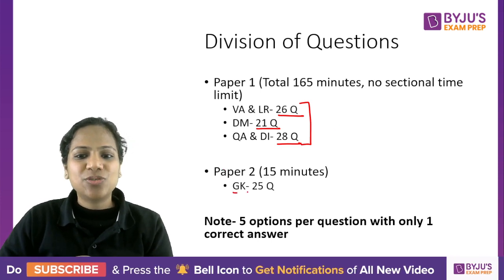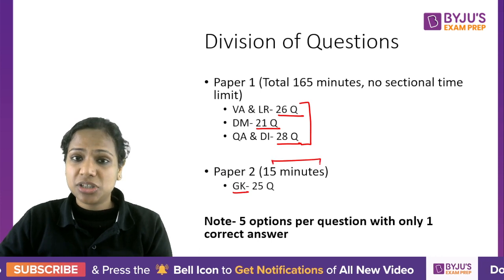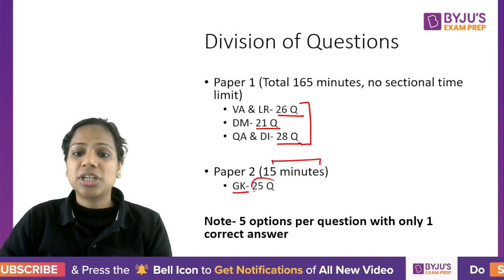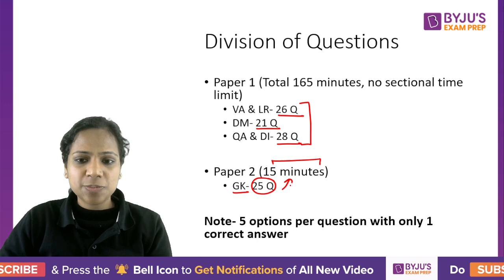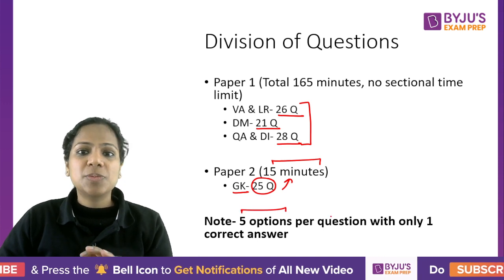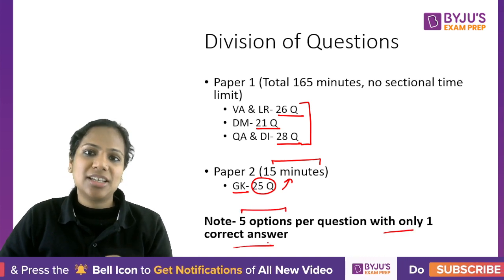Paper 2 will have general knowledge. It will be a 15-minute paper, right? So you have to attempt these 25 questions in 15 minutes. There will be 5 options per question with only one correct answer.